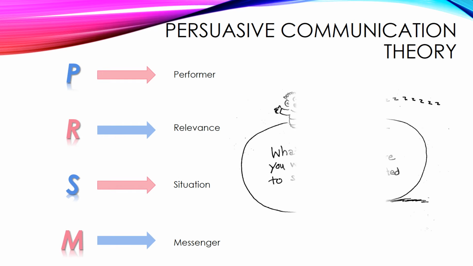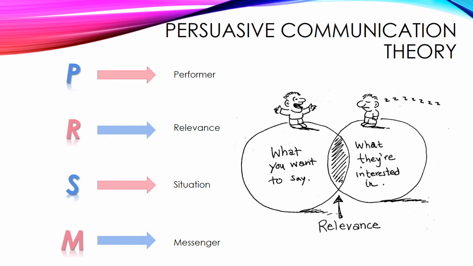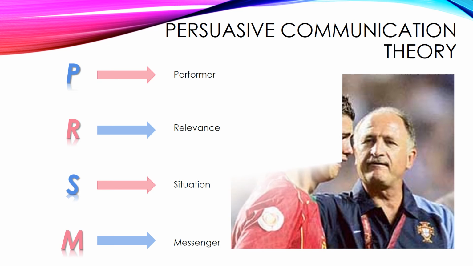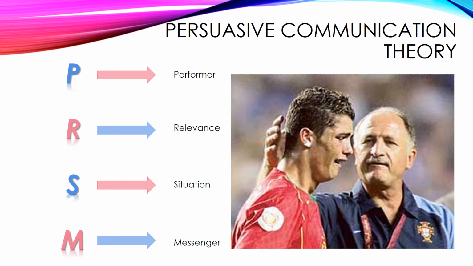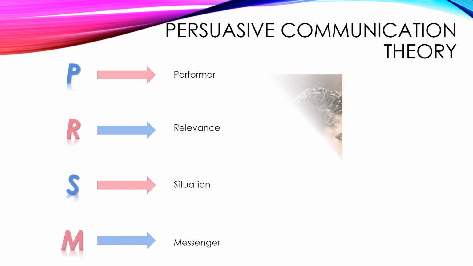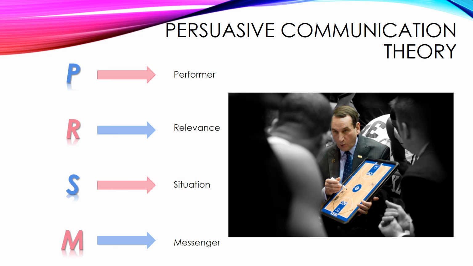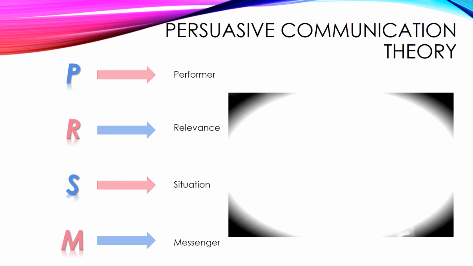The relevance of the message needs to be clear and understandable in order for the information to be taken on board. The situation also needs to be taken into consideration, as the timing of the message is important. For example, if a team has just lost a game, they may be less likely to take feedback on board. And finally, the messenger needs to be respected and a more knowledgeable other. This means that they are significant and can be seen as a role model to the performer.